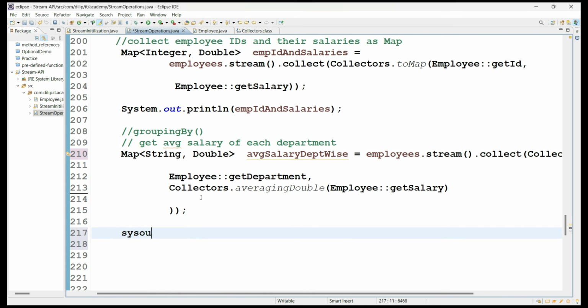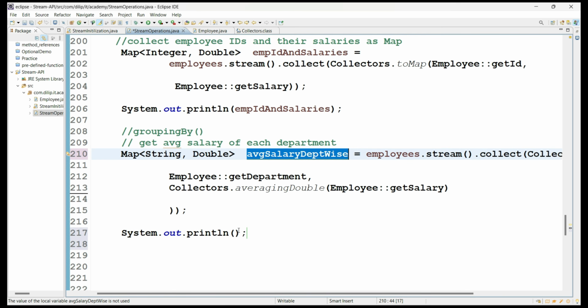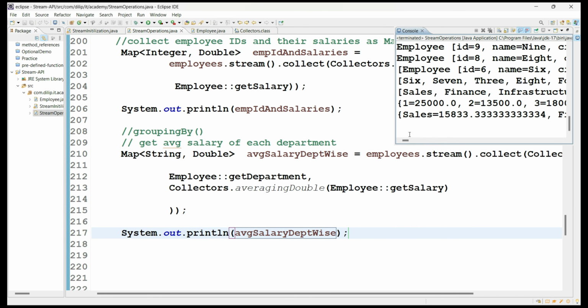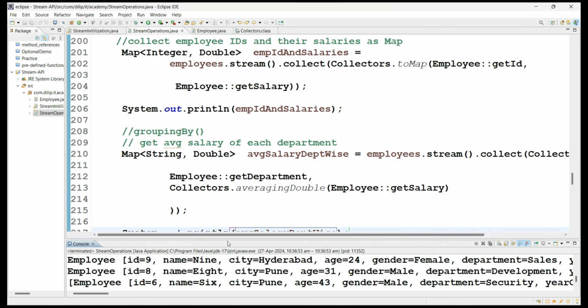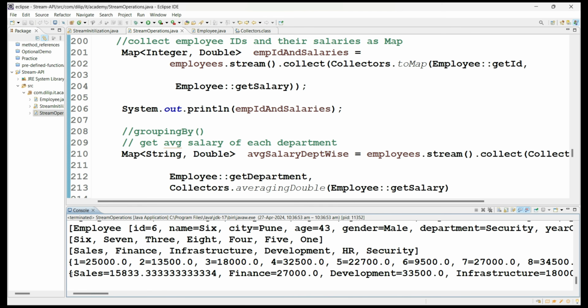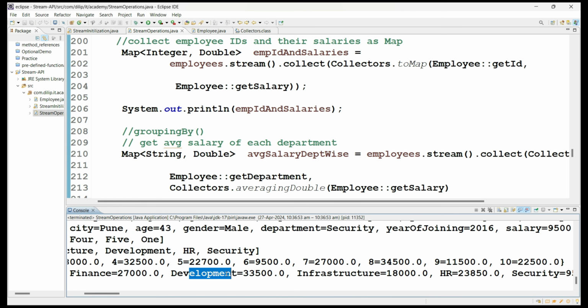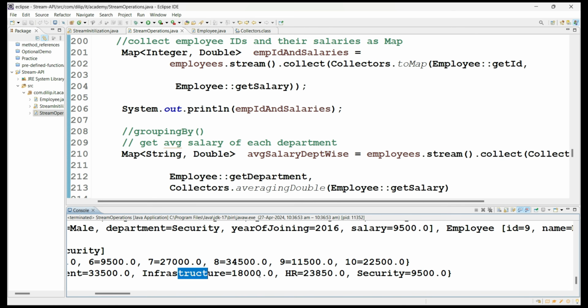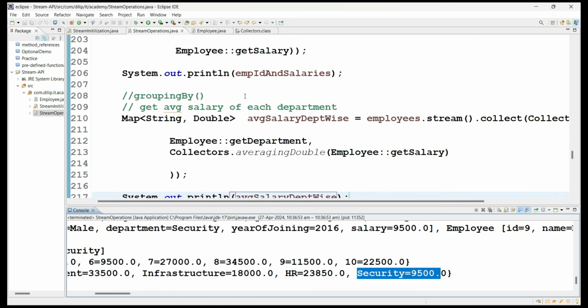Now let me print the values, average salaries, run as Java application. If you see here, you got all the employees and salaries department wise. Average salaries of every department. Sales, you got the average salary. Finance department, yes. Development department, yes. Infrastructure, HR, security.